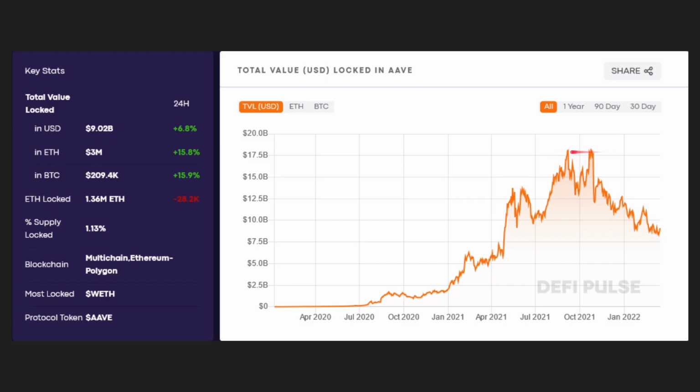Aave is currently one of the leading protocols in terms of lending and borrowing. Still very popular, still attracting a significant amount of capital. Currently, we have seen declines since October of 2021, correlating with the rest of the market, but generally still maintaining value and significantly higher than what it was year over year.